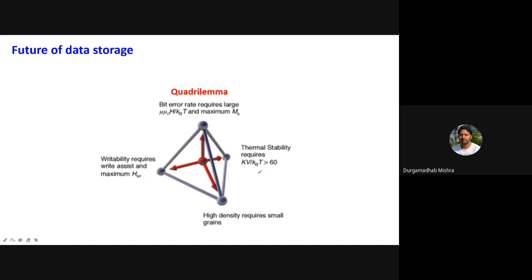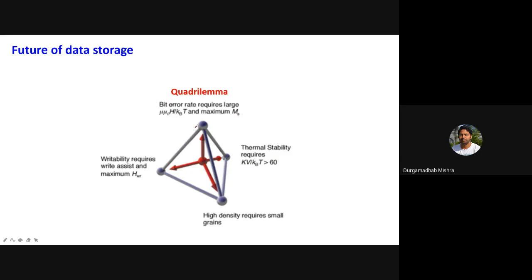So typically what you want is your KV, this energy of your single domain system, the ratio of your magnetic energy to your thermal energy should be more than 60. So that normally is a standard in the industry. If it is more than 60, the typical life will be like 10 years. Okay, so that means your magnetic energy or the anisotropy energy should be 60 times your thermal energy at room temperature.